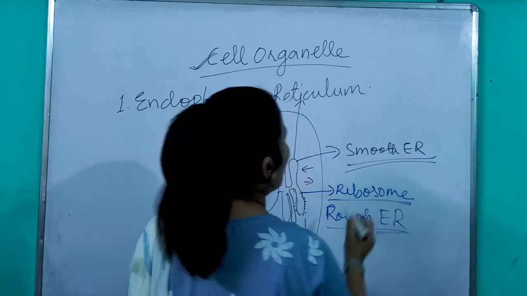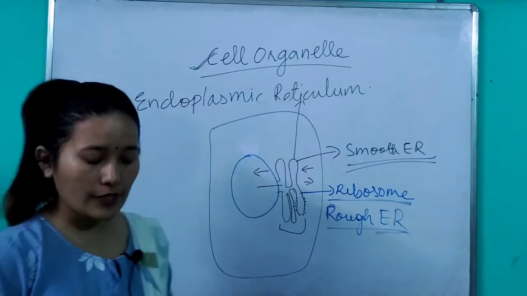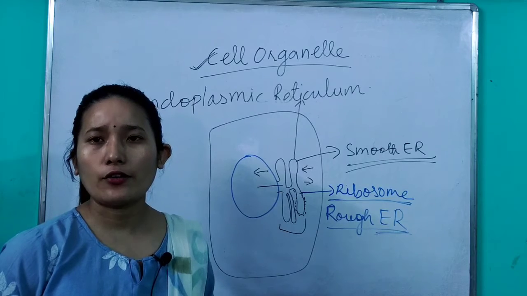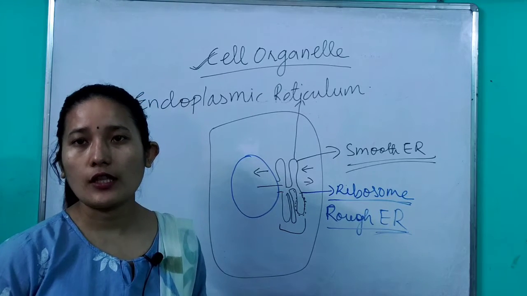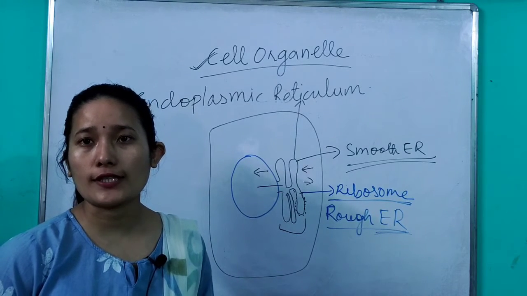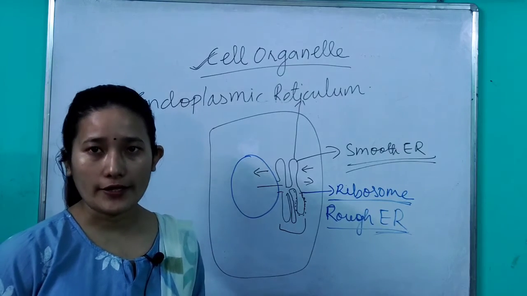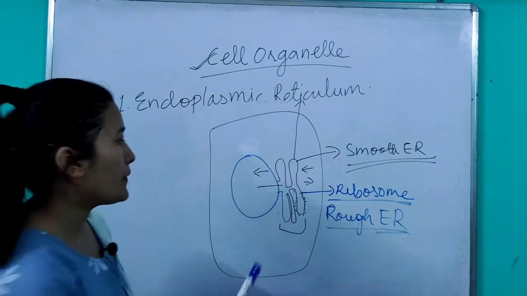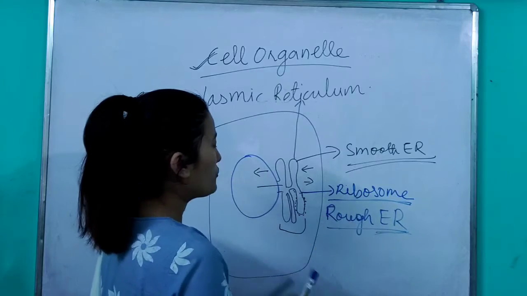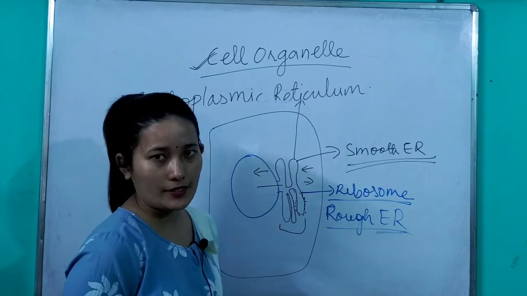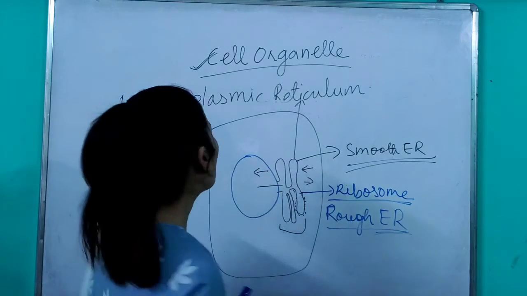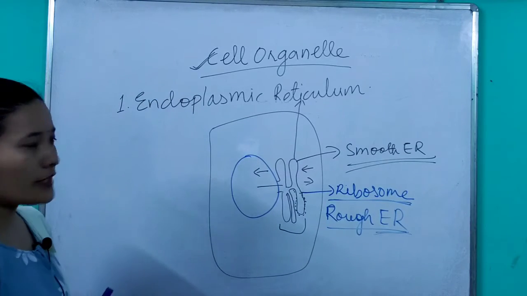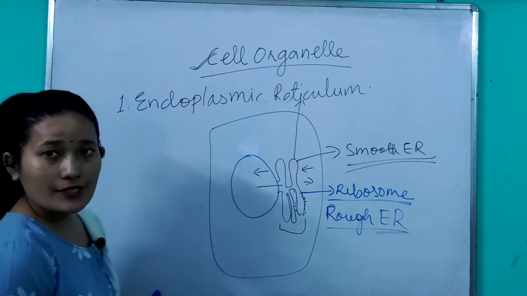Now this smooth endoplasmic reticulum helps in regulating the calcium ion level, and it also helps in processing lipids and carbohydrates. And in your rough endoplasmic reticulum, since you have ribosomes, protein synthesis also takes place here, understood? So I hope you understood what is the endoplasmic reticulum, where it is present and its role.